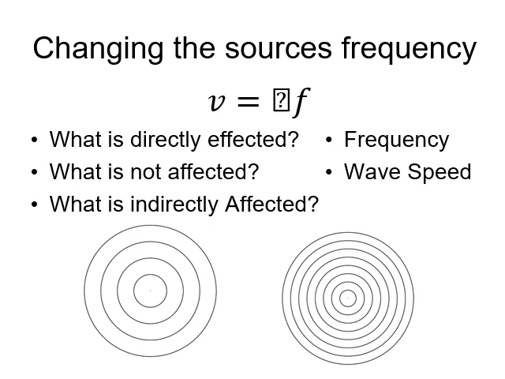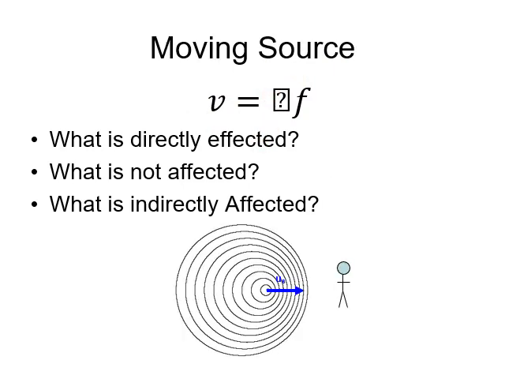The thing that will not be affected is the speed of the wave, because regardless of how I tap, it's still the same medium, thus it has to have the same speed. What is affected indirectly is the wavelength. So because I'm tapping it more frequently, the waves bunch up together and they're closer together, and therefore the wavelength is smaller. So the speed might stay the same, but if the frequency goes up, the wavelength has to go down. All right, another example would be to move the source of the wave. So instead of tap, tap, tap, tap, tap all in one spot and the rings going out in all directions, if I tap and move my finger while I tap, the pattern would look more like this.